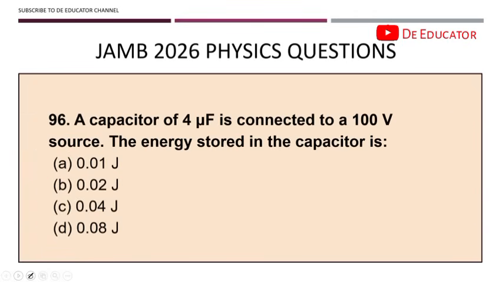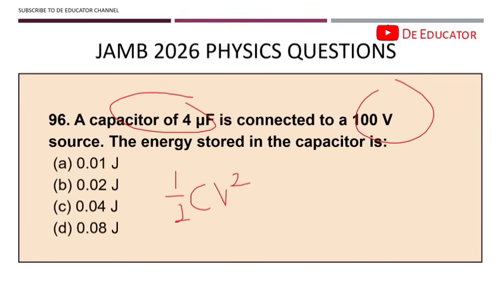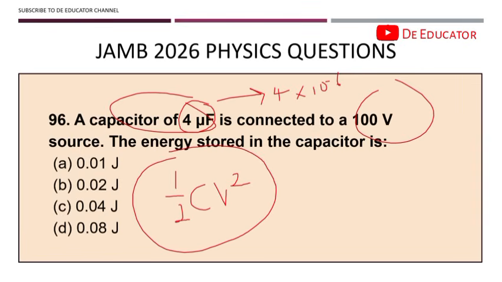96. A capacitor of 4 microfarad is connected to a 100-volt source. The energy stored in the capacitor is, you know, energy. Now, what connects this capacitor C with this guy volts V? You should know this formula. Energy is equal to half CV square. Remember that the capacitance must be in Farad. So for it to be in Farad, we have 4 times 10 raised to the minus 6. So by the time you put it into this equation and solve, you're going to have 0.02 joule as your answer.